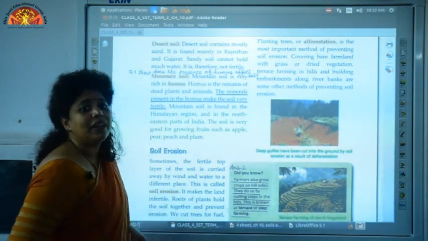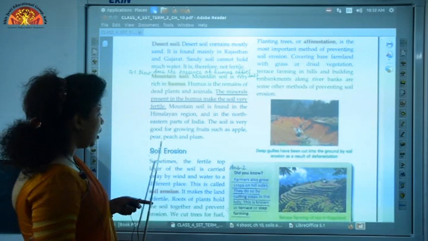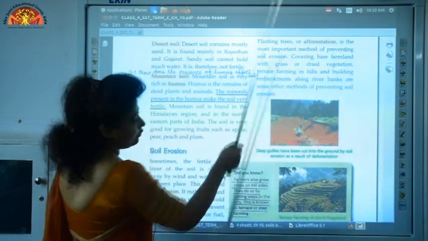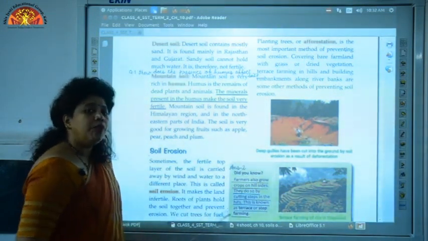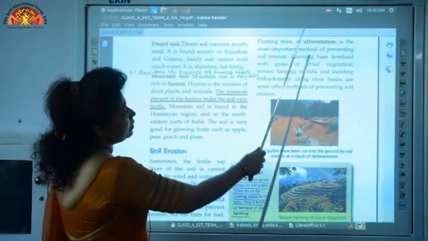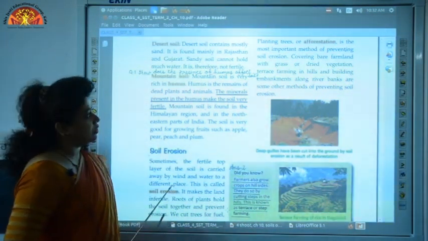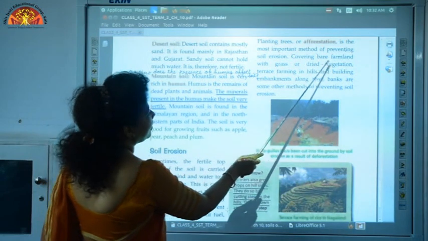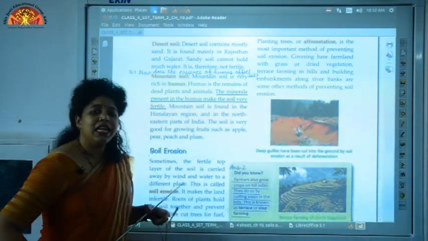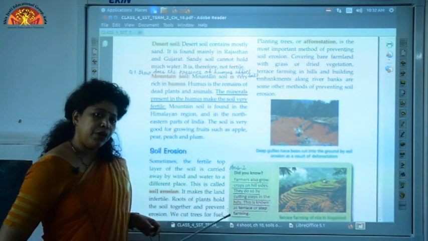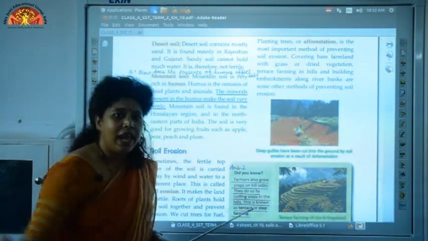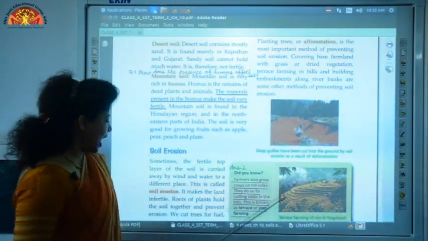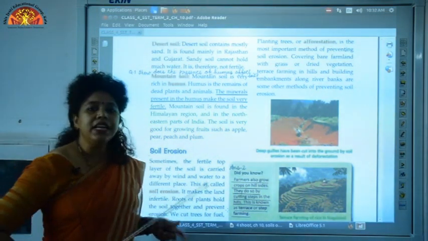Let us now take a look at the different methods as to how soil erosion can be prevented. The first method is planting trees or afforestation. Like I said before, the more plants or trees you grow, the better it is to prevent soil erosion. The second method is covering bare farmland with grass or dried vegetation. That is, when you see an empty land or empty farm, what do we do? We cover the empty land or farm with dried grass or dried vegetation. That way, wind and water cannot erode the soil.